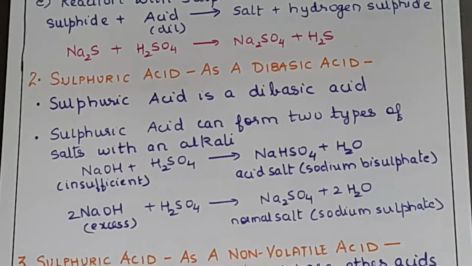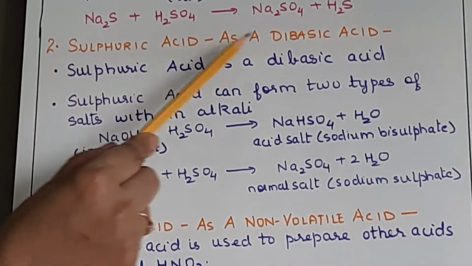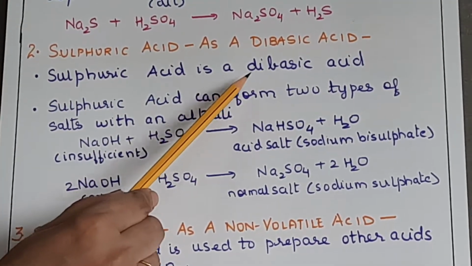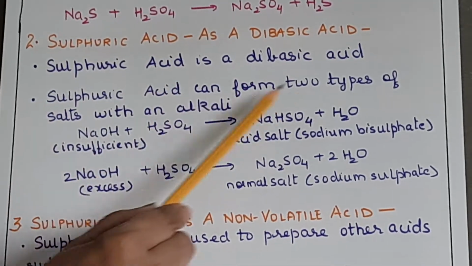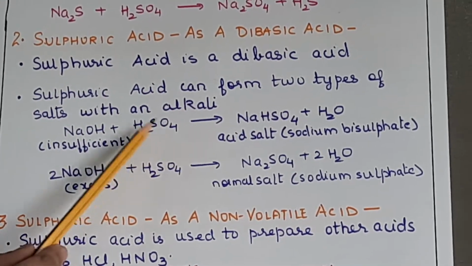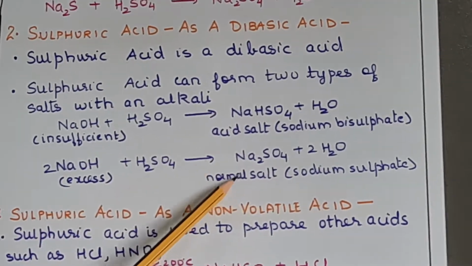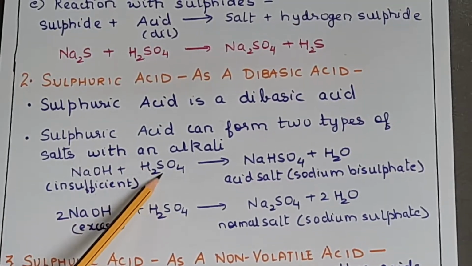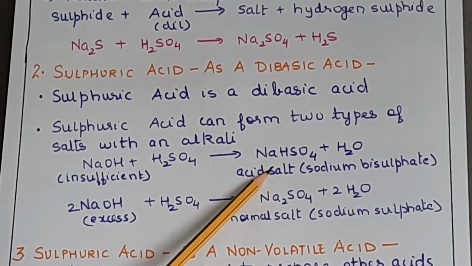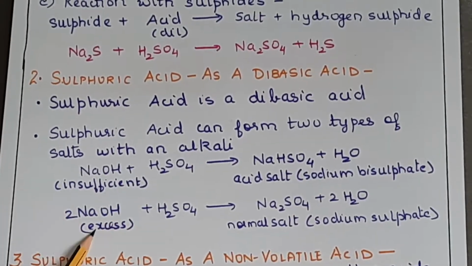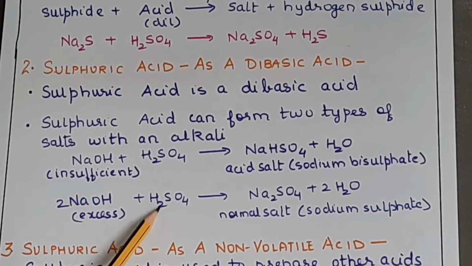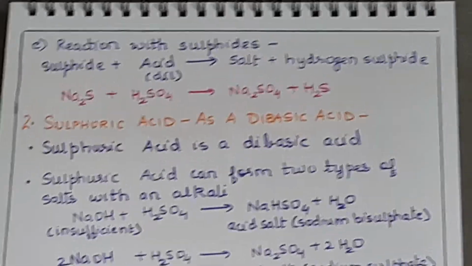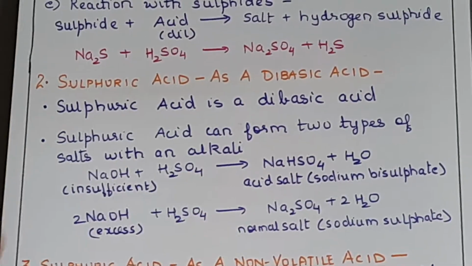Now coming to the next chemical property, sulfuric acid as a dibasic acid. Dibasic means per molecule of the acid it forms 2 hydronium ions. So because of that it can form 2 types of salts with the alkali. One is an acid salt, other is a normal salt. So when you take the alkali in insufficient quantity along with sulfuric acid, you get sodium bisulfate, which is an acid salt, plus water. When you take the alkali in excess, both the hydrogens get replaced, so Na2SO4 plus 2H2O. So this becomes a normal salt. This is possible because sulfuric acid is dibasic in nature.